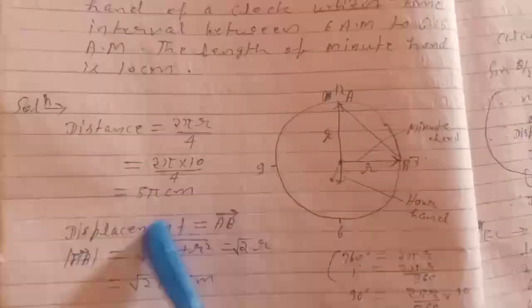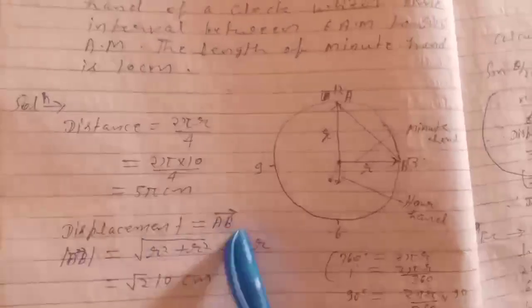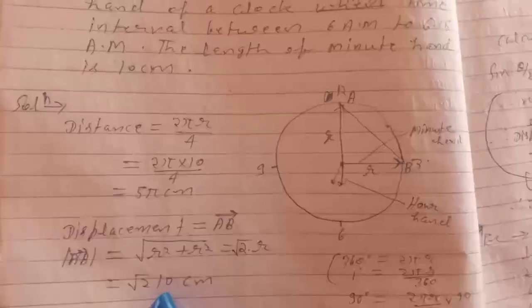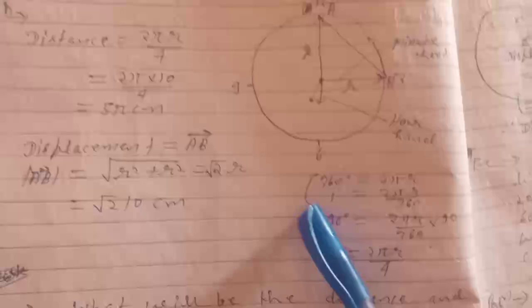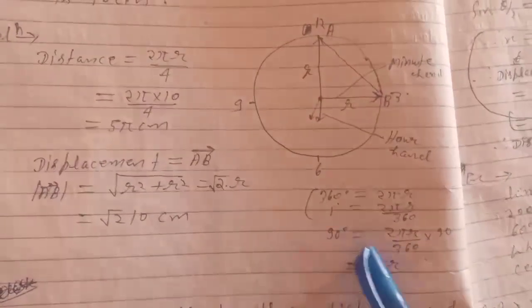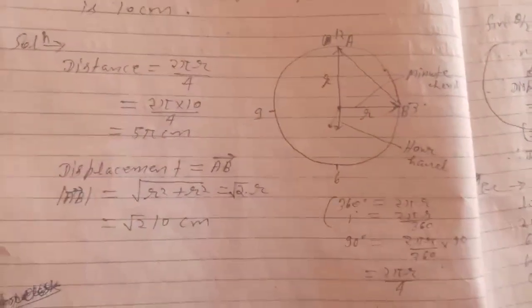And displacement will be the AB vector, or mod of AB, equal to under root r square plus r square, under root 2r, or under root 2 into 10 centimeter. Here 360 degree is 2 pi r, so 1 degree equals 2 pi r by 360, and 90 degree equals 2 pi r by 360 into 90, equals 2 pi r by 4.